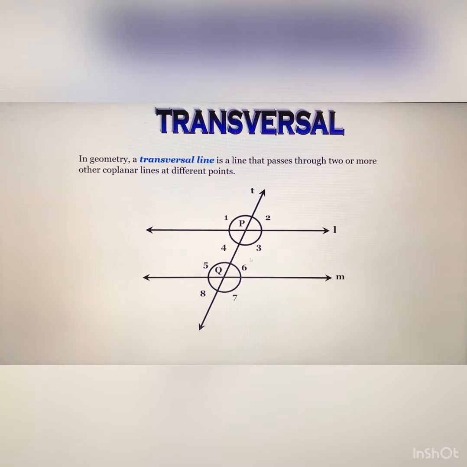So these angles are corresponding angles. Angle 1 and angle 5 are also corresponding, and just downward, angle 4 and 8 are also corresponding angles, and 3 and 7 are also corresponding angles.